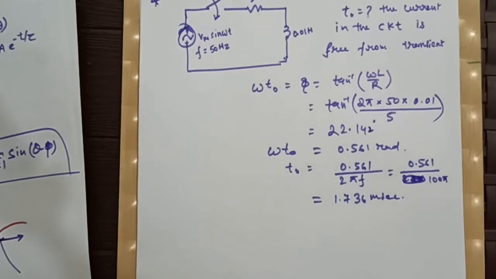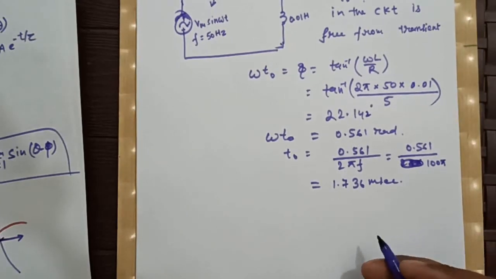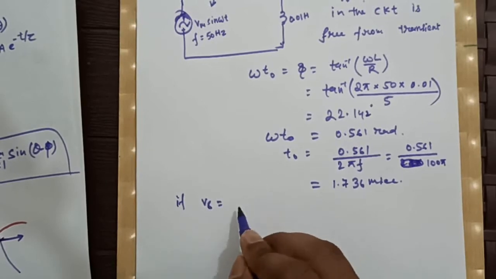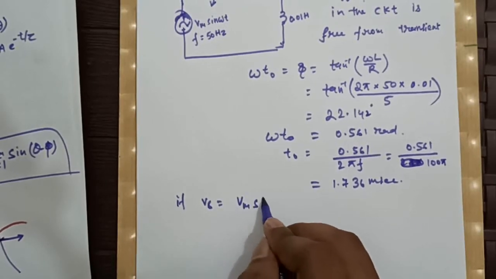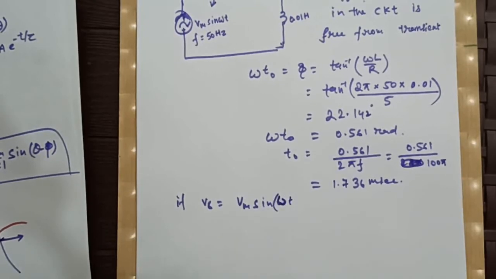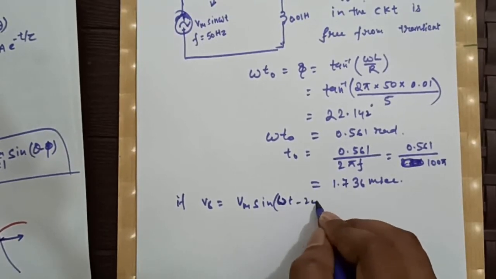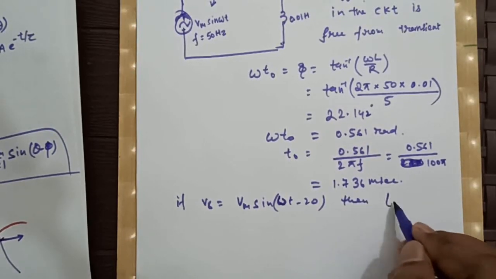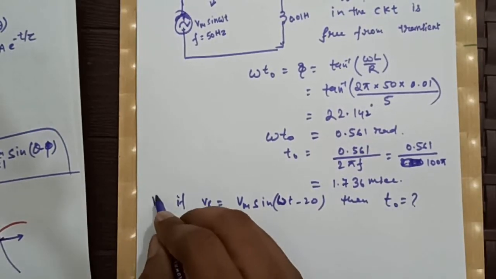Let's take one more question. Just in previous question, if our Vs is changed to Vm sin (omega t minus 20), right? Then what will be our t naught?